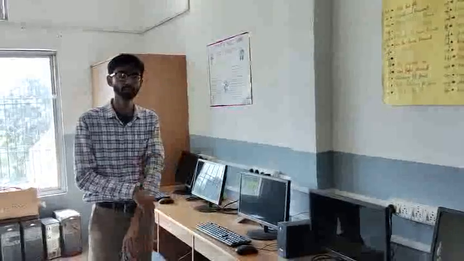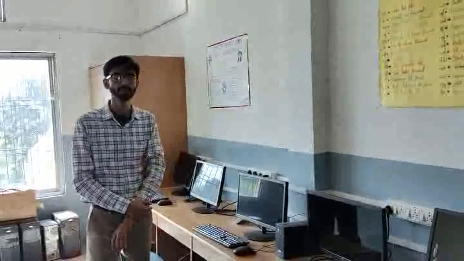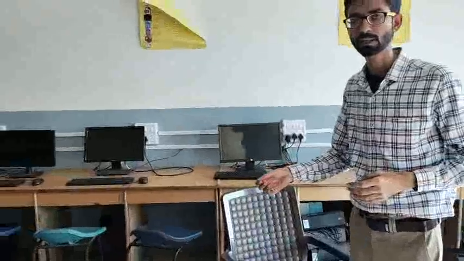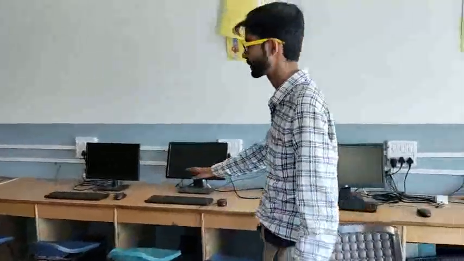We also have the air conditioning facility here, so that it is totally accommodated to the environment, and students can easily perform the work without any hesitation and without any hindrance. So we have a set of computers.